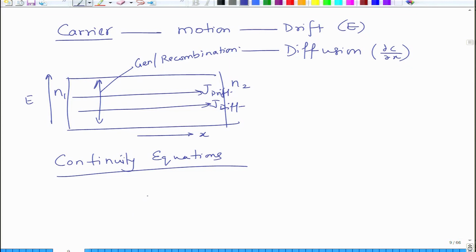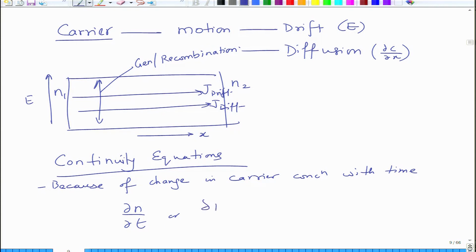So, as a result we come up with equations which we call continuity equations. Continuity equations exist because there is a change in carrier concentration with time because of recombination, because of generation, because of drift, because of diffusion, right. So, because of the above factors you have del n by del t or del p by del t affected by these things.